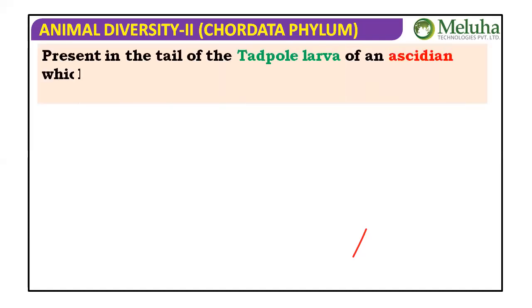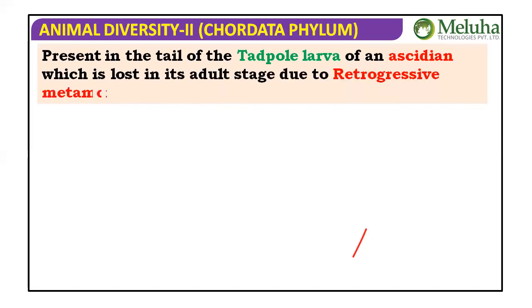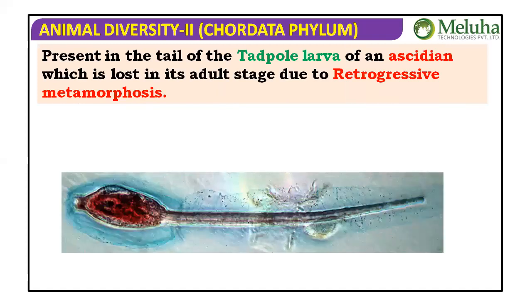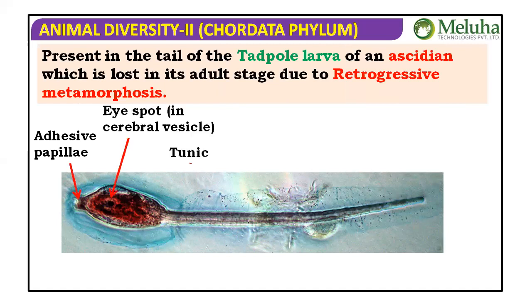In Urochordata, the notochord is present in the tail of the tadpole larva of an Ascidian, which is lost in its adult stage due to retrogressive metamorphosis. What is retrogressive metamorphosis? We'll see when we go to Urochordata. Just listen: the notochord is present in the tail of the tadpole larva, but not in the adult.